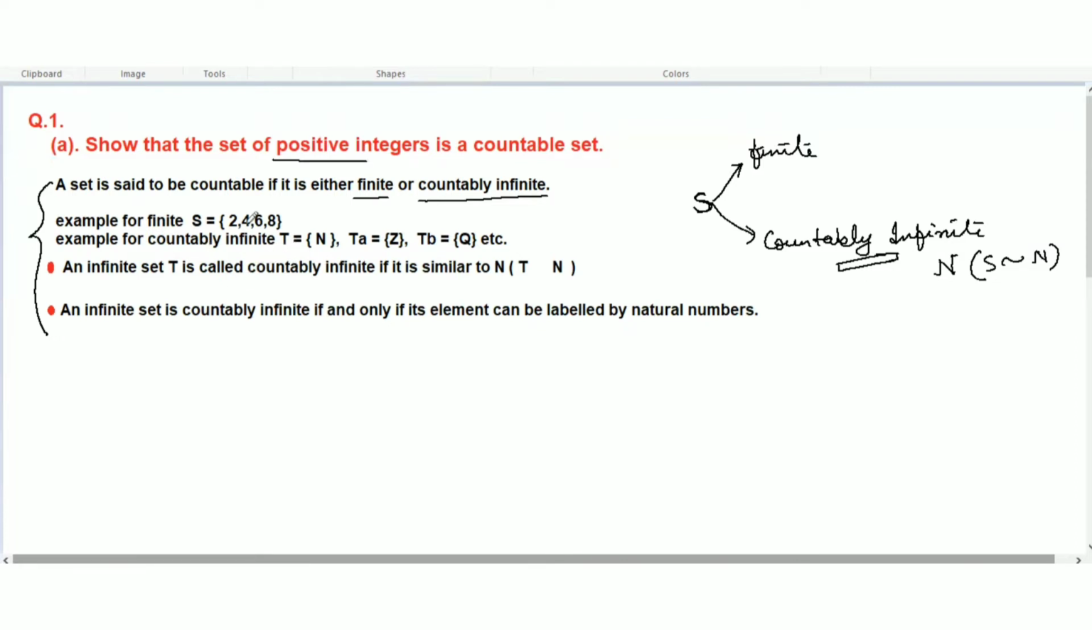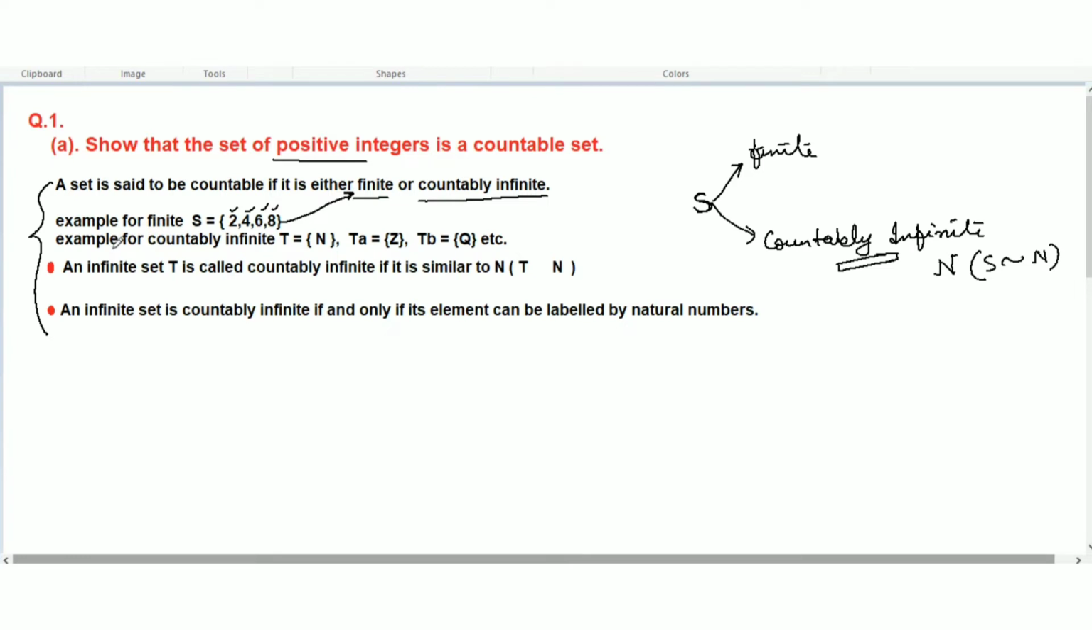So a set is said to be countable if it is either finite or countably infinite. An example of finite I have taken here: S is the set with elements 2, 4, 6, 8. It means we can count these elements. There are 4 elements in the set S. This is clearly a finite set.